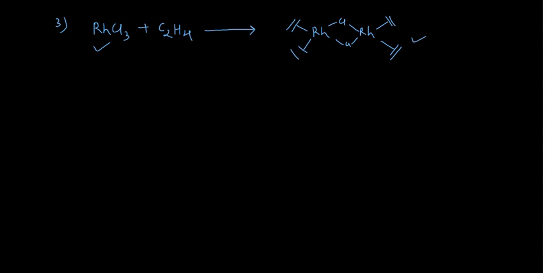Another way you can see here, I can write it as reaction number 4. You have pentacarbonyl iron and you react this with a diene, say butadiene.